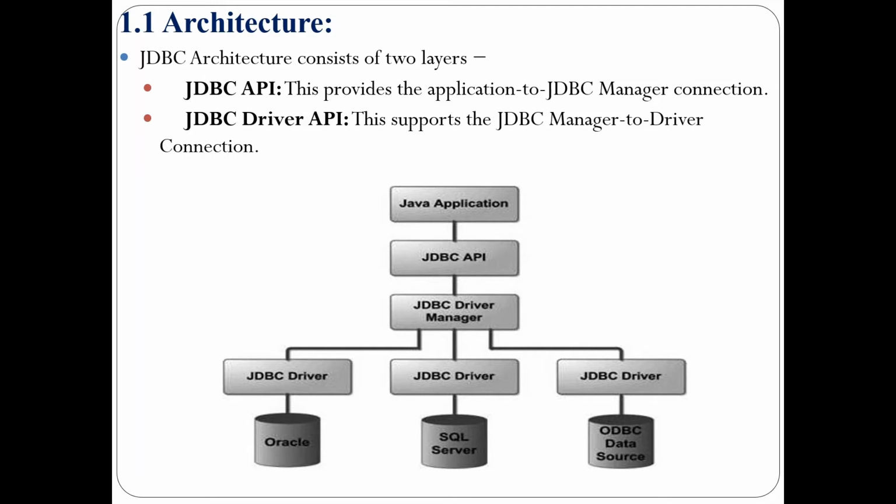The JDBC API supports the different classes and interfaces which are defined in the JDBC API, whereas the driver manager consists of drivers, connections, different classes and methods. The driver manager plays an important role in the JDBC architecture.